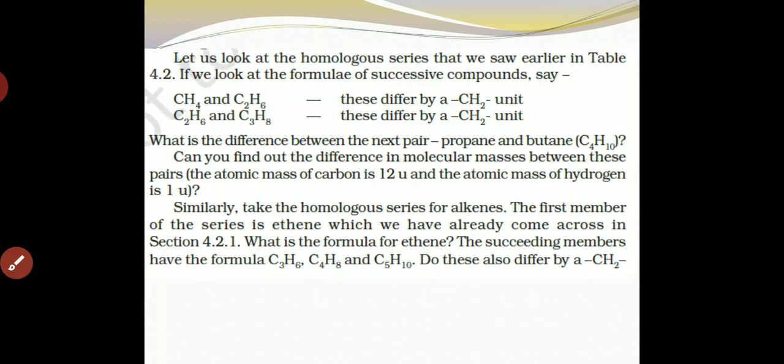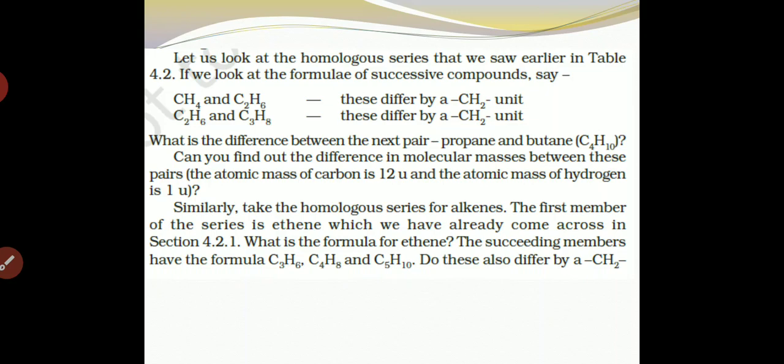Let us look at the homologous series that we saw earlier in table 4.2. If we look at the formulas of successive compounds, say CH4 and C2H6, they differ by a CH2 unit only.